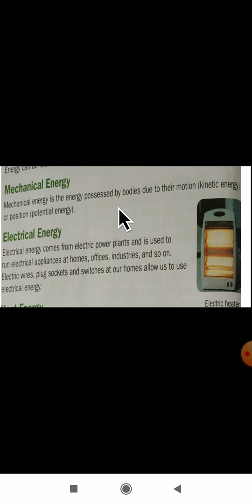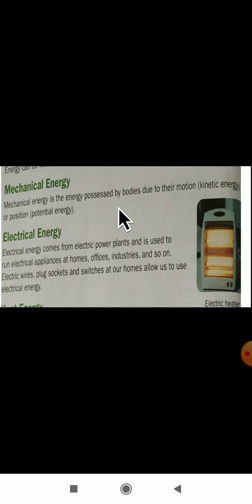Mechanical energy is the energy possessed by bodies due to their motion or position. It may be kinetic energy or potential energy. For example, when you are riding a bicycle, which energy do we require? We require mechanical energy. While playing cricket, how are you going to bowl? There also mechanical energy is applied.